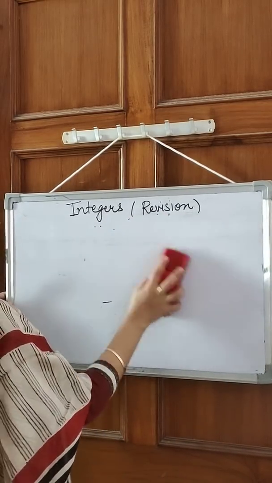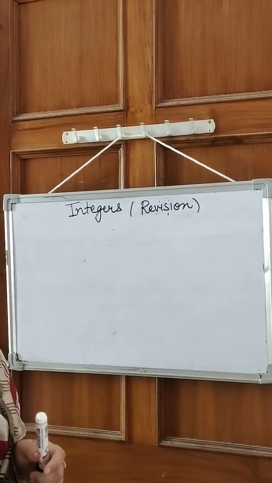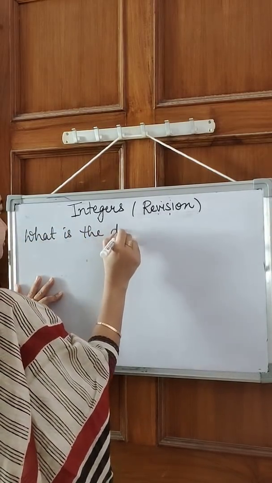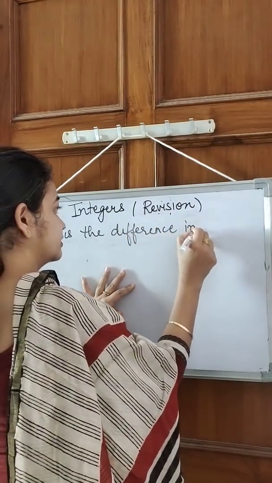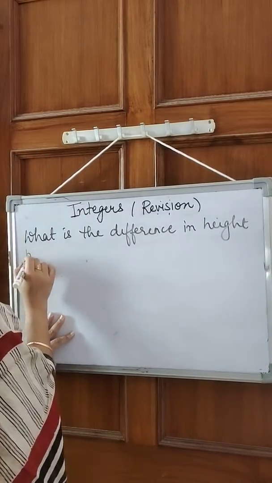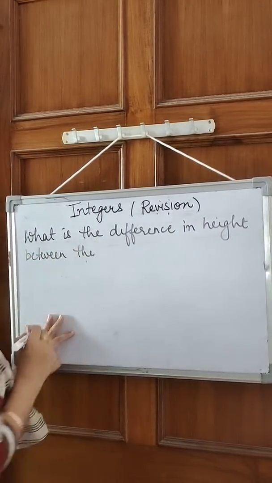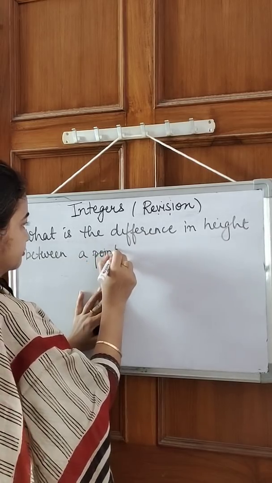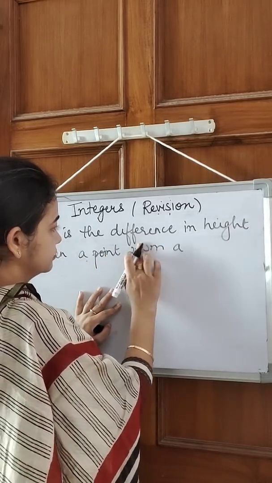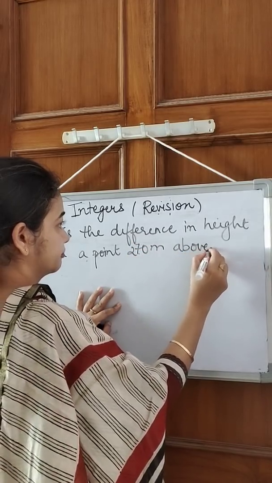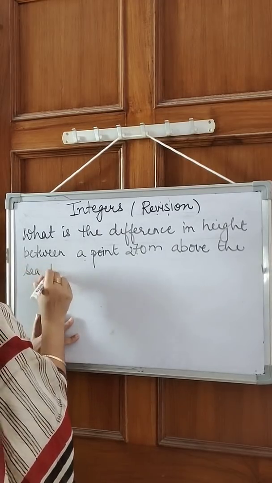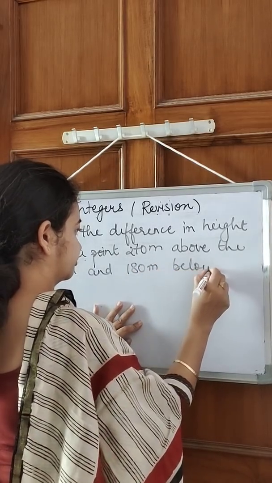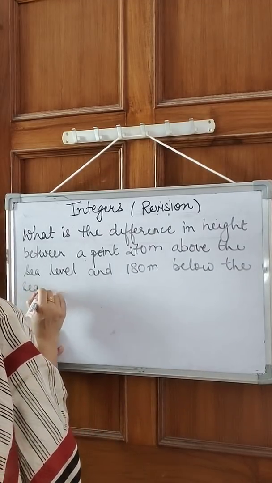Now let's do one more question that says, what is the difference in height between a point 270 meter above the sea level and 180 meter below the sea level? It's a very good application based question.